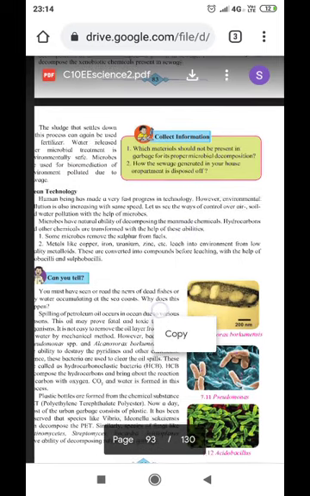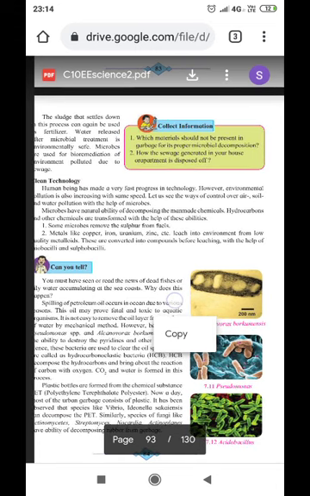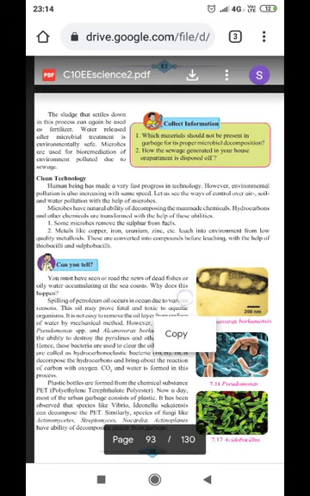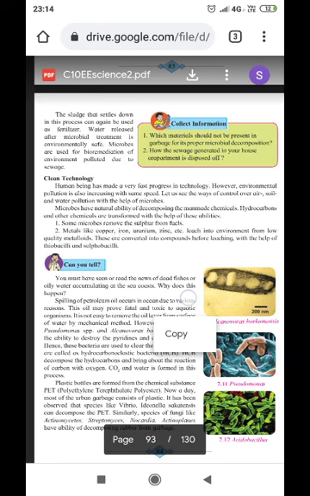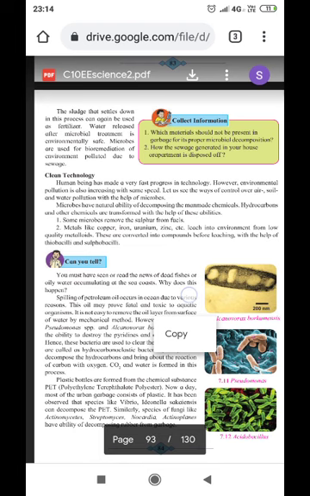The sludge that settles down in this process can again be used as a fertilizer. Water released after microbial treatment is environmentally safe. Microbes are used for bioremediation. Now, what is actually bioremediation?